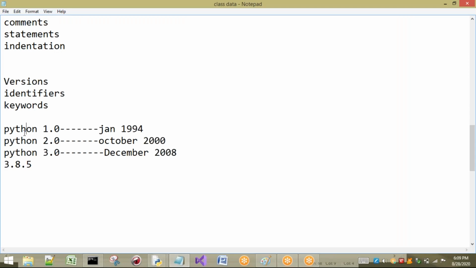Here I want to tell you some points about Python 2.0 and 3.0. Till 2019 we had the concept of Python 2.0; in 2020 we do not have Python 2.0.